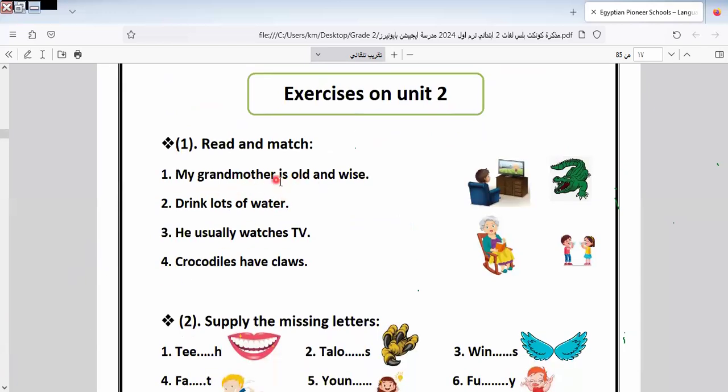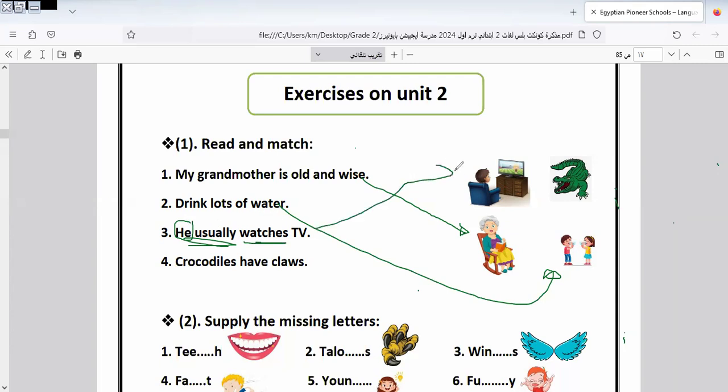My grandmother is old and wise. Which one? This one, by this picture. Okay, I select this one. Here we have drinks lots of water. This picture. He usually. So here usually comes before what? Between the subject and the verb. Which one is suitable for this picture? This one. He usually watches TV. Crocodiles have claws. Which one is crocodiles here? This one. Let's continue the rest of the exercise.